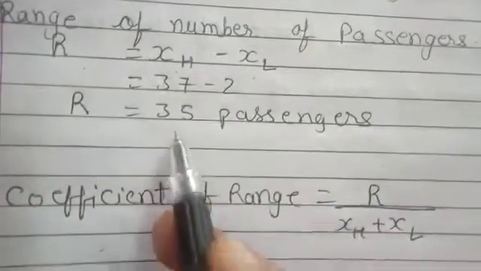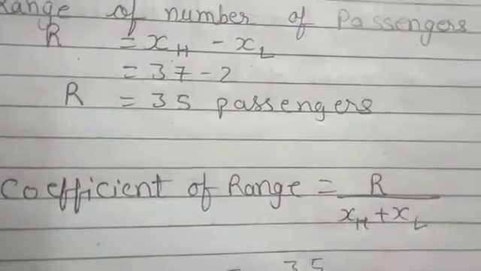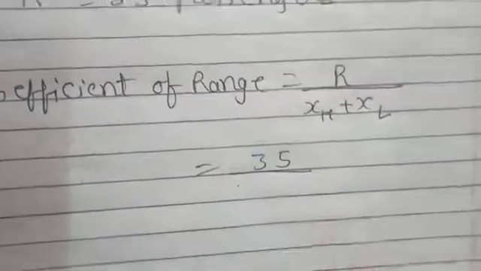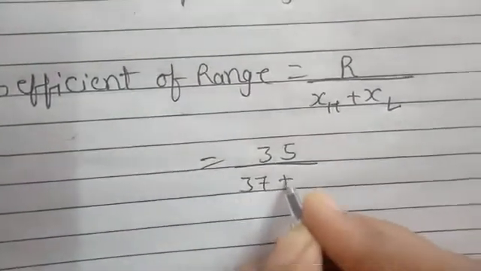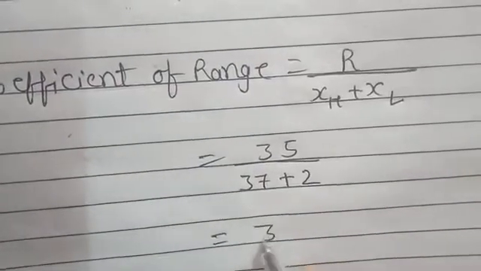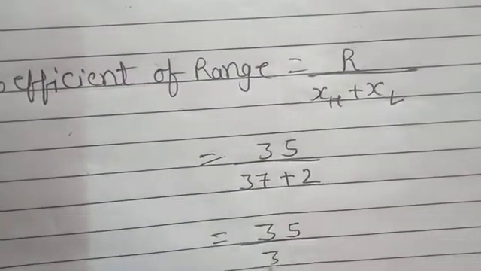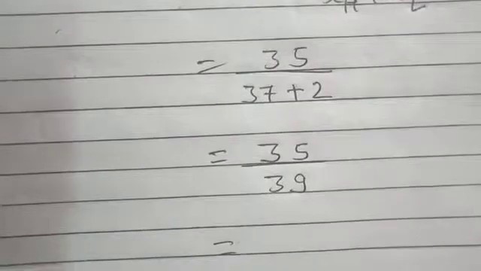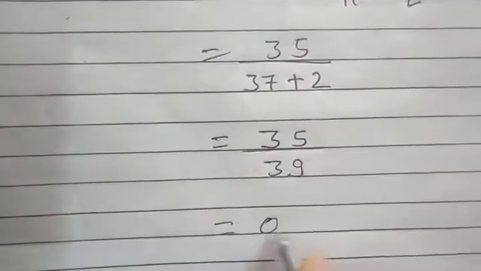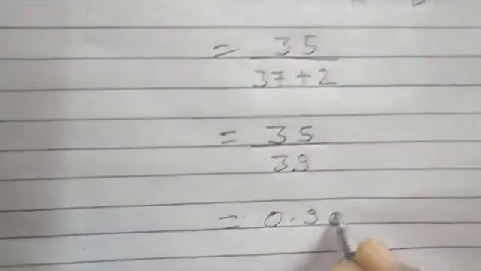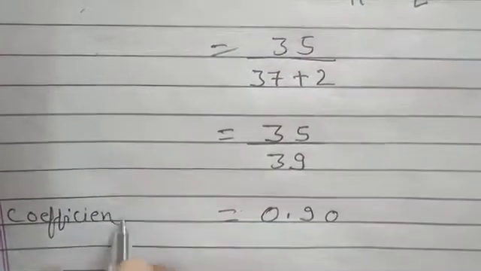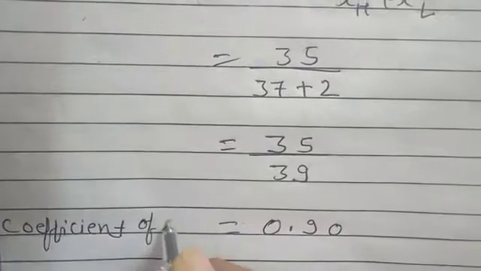Now what is our R? 35. And XH is 37, XL is 2. So 37 plus 2. That is equal to 35 divided by 39. Now 35 and we'll divide it by 39. We'll get our answer as 0.90. So that is our coefficient of range.